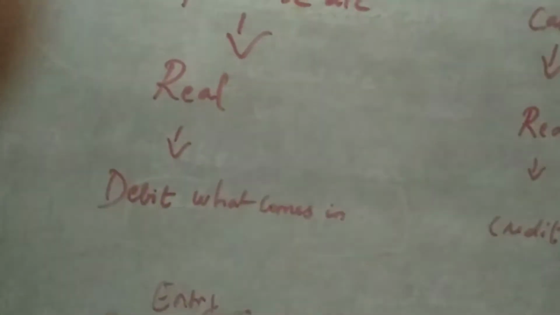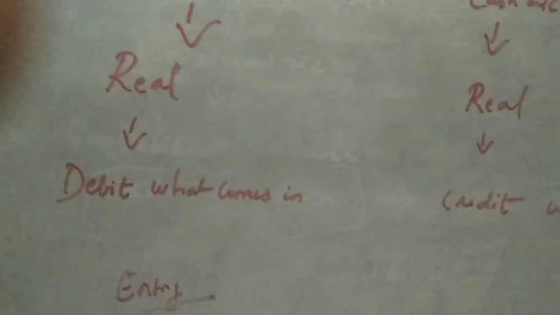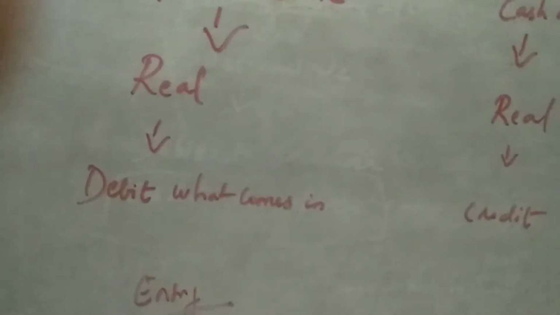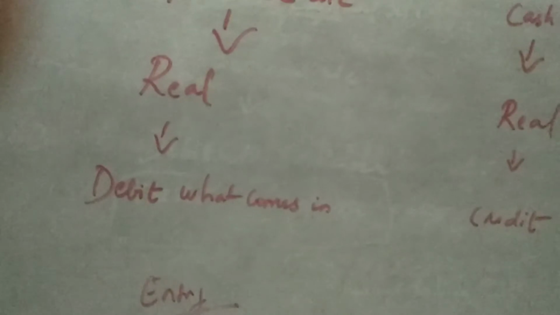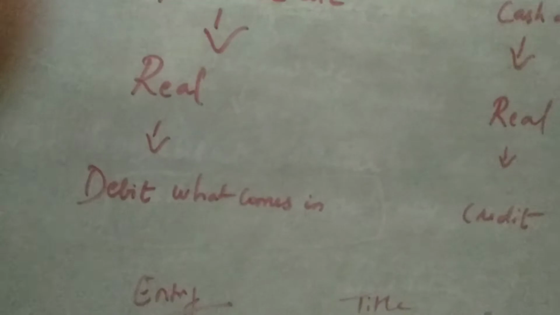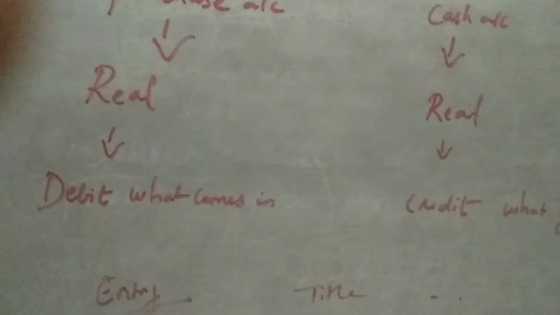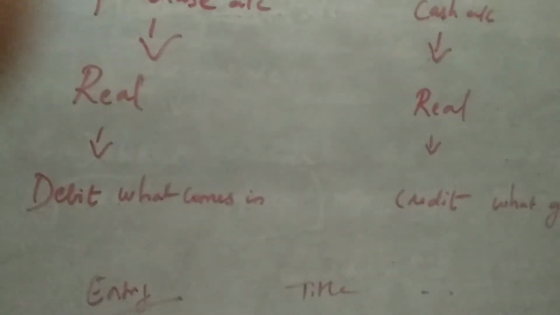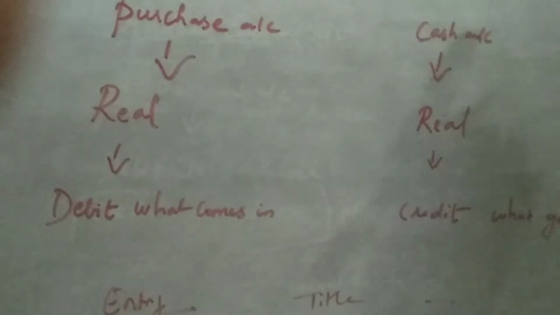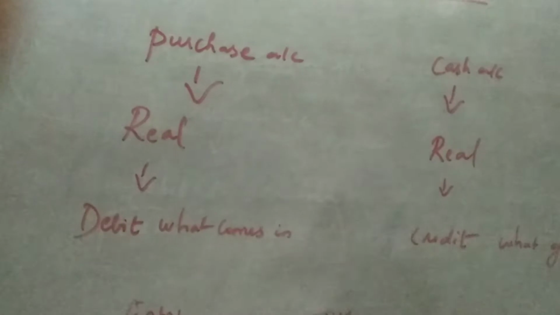So date, you put under the date column. All these things in the previous video I have shown you the format. So date, you will be writing the title. Okay. Date, particulars. You need not write the format for each and every entry. Once you write the title and the format at the top of the page, you can utilize the entire page. You need not write the format again and again for each and every entry.